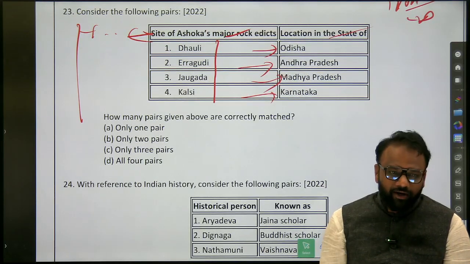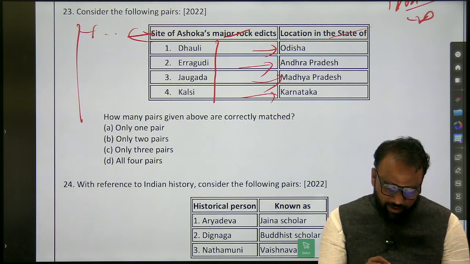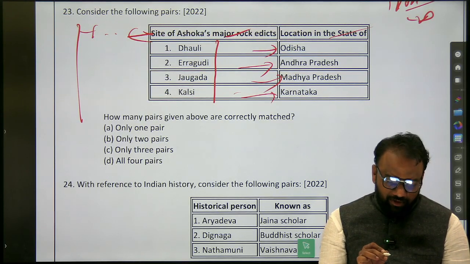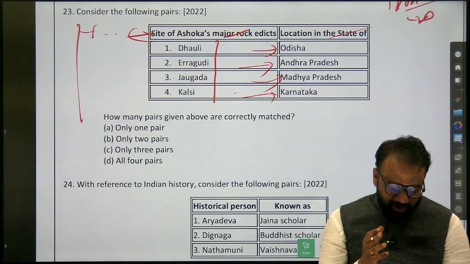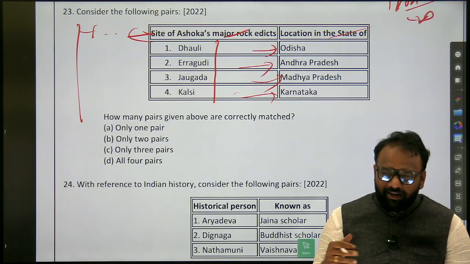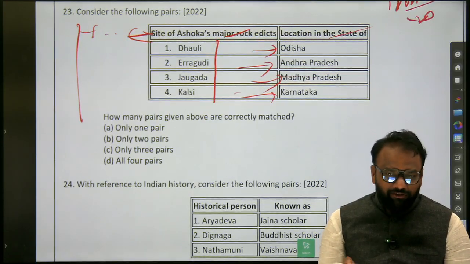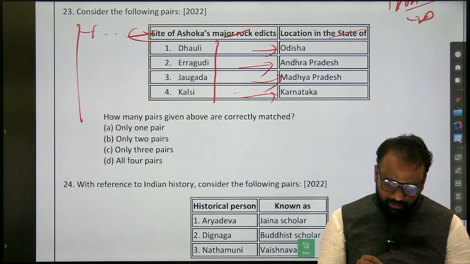So where is Dhauli located? Odisha. Erragudi? Andhra Pradesh. Jaugada? Odisha. Kalsi? See how they tapped that question. So Kalsi, probably from Karnataka, we think that Kalsi is a very common term which we use in our mother tongue. So often we may get confused and we may consider Karnataka as the right pair. Okay, but that is wrong.